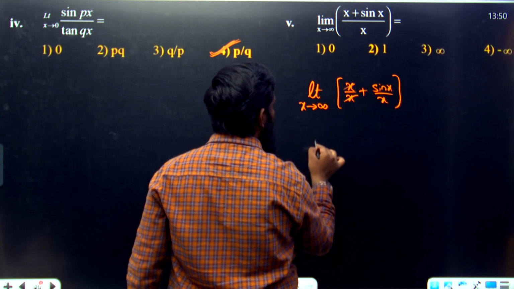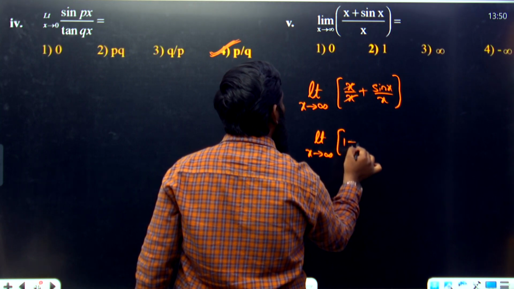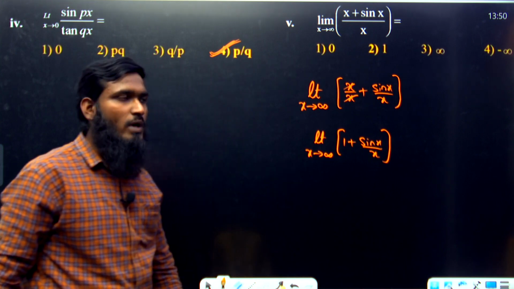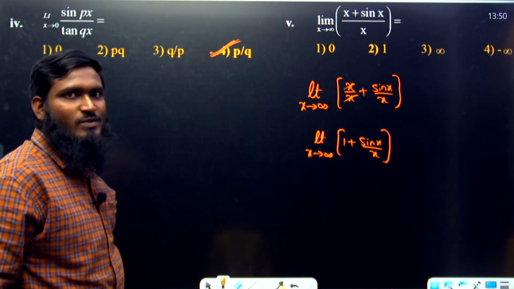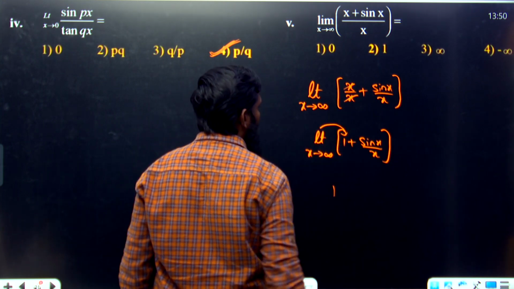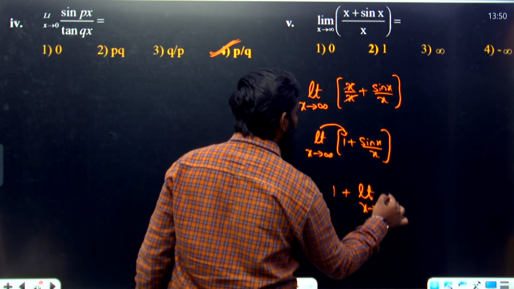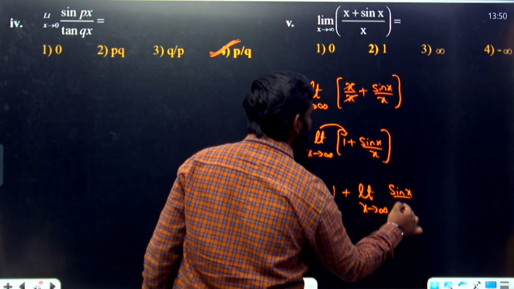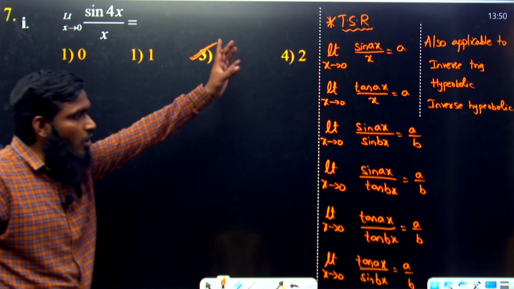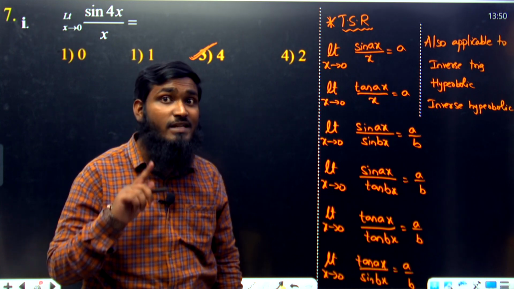Now this x gets cancelled, limit x tends to infinity. Now we are having 1 plus sin x by x. If you are applying the limit for 1, what is the answer? 1 only. Next, plus limit x tends to infinity, sin x by x. Understand this concept carefully. For all this I have given x tends to 0 only.